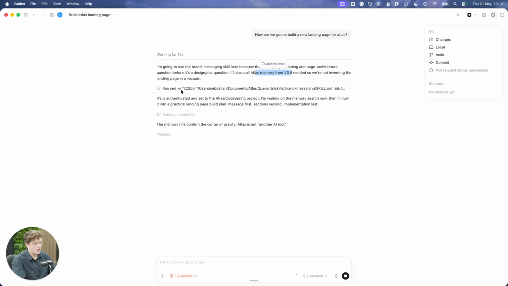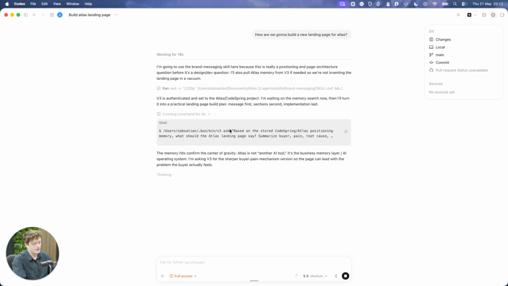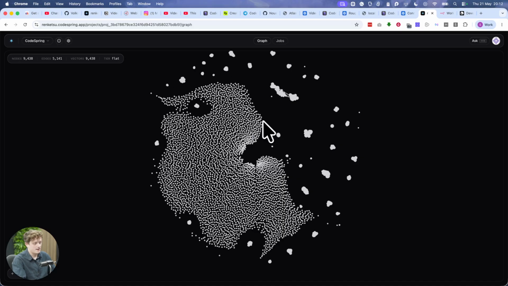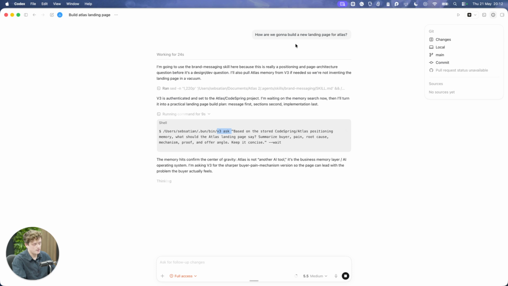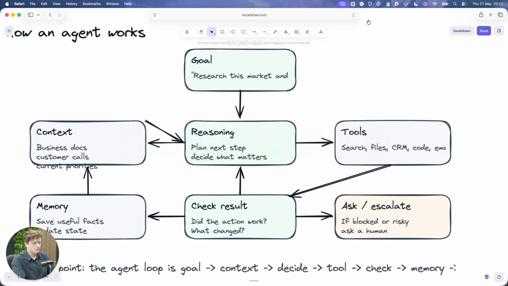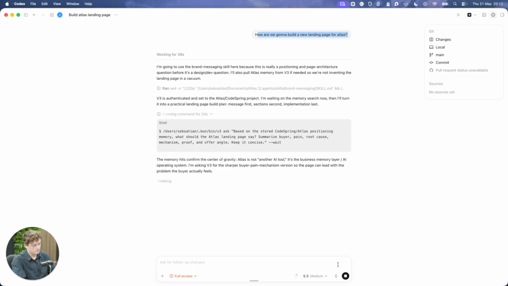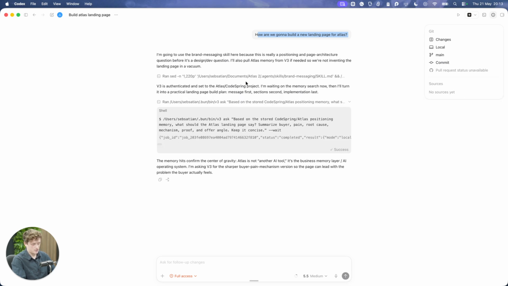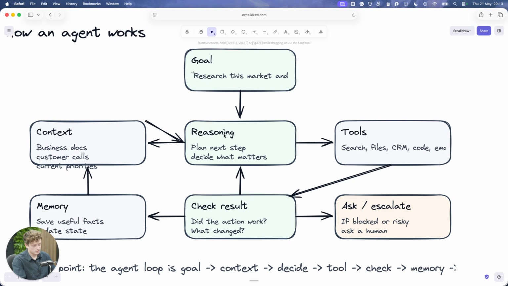So what it's doing here is reading, it's got various skills and it's running commands to ask this whole brain to get the information for me. So I'm giving it a task to do something, and then it can go ahead and do stuff for me. It realized that before it could give me a response, before it could tell me, okay, let's start doing the task, it needed to get context first. And then I'm just going to stop this, but then you could say, go ahead and now build the landing page for me.